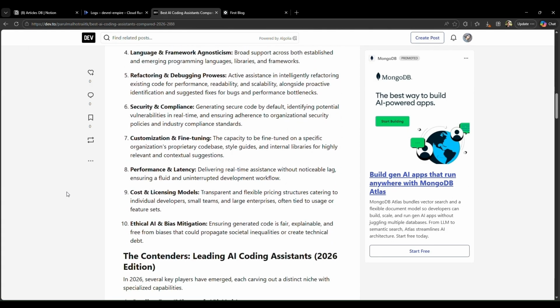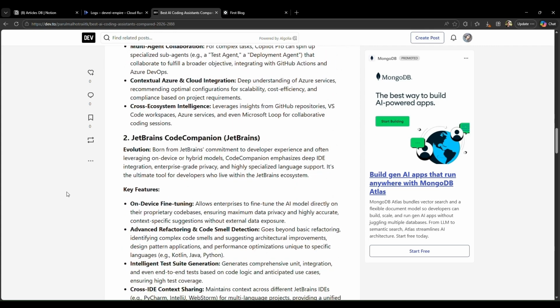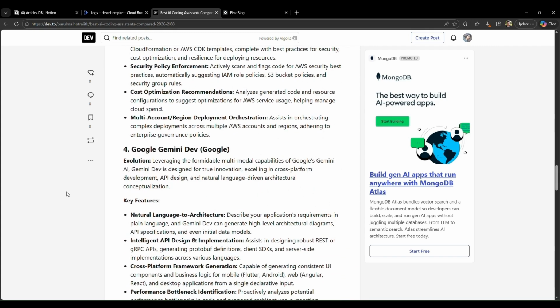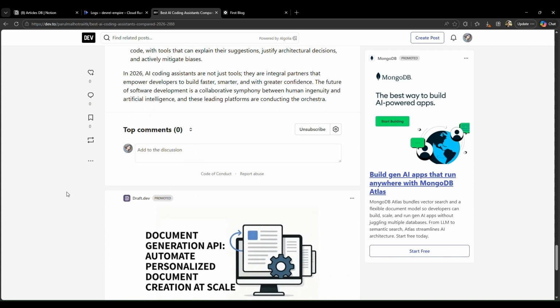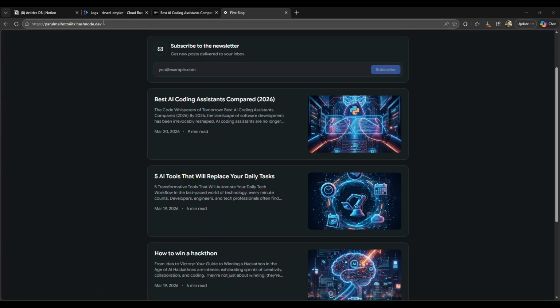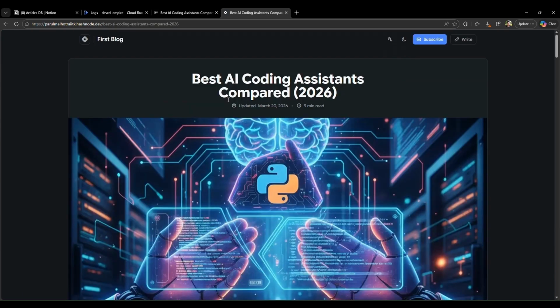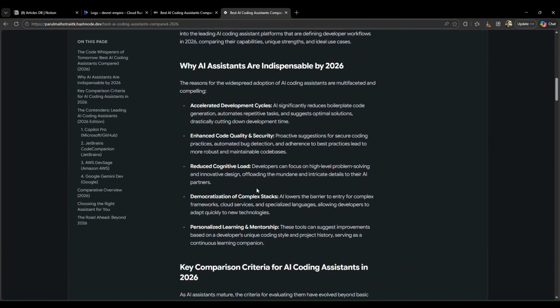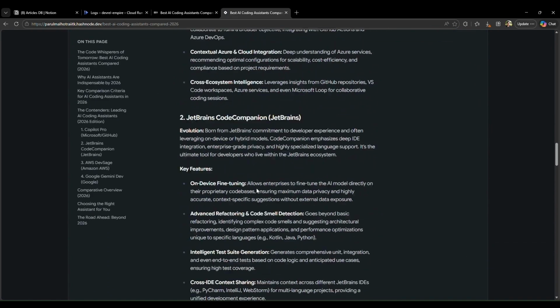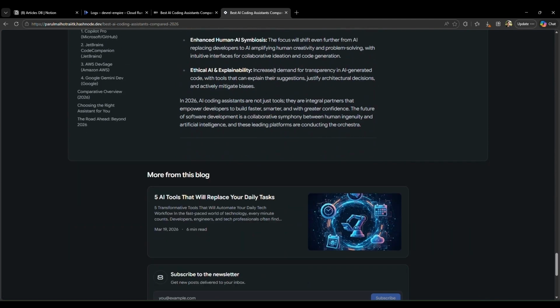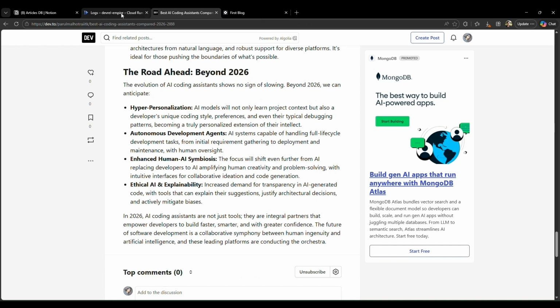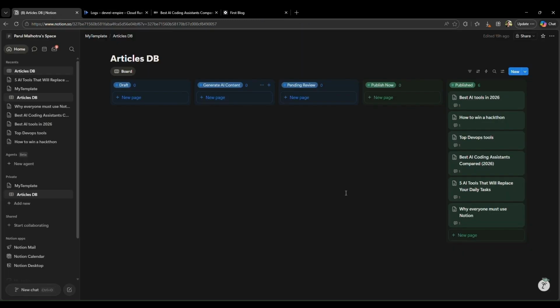What an elaborate article is written with the power of Notion and AI. It also includes images generated by AI. This is how Notion MCP can be used in running such powerful workflows. In this way, we can generate as many articles with ease.